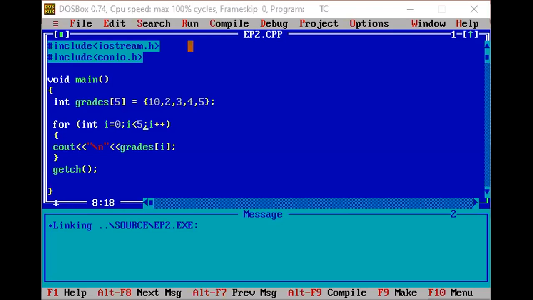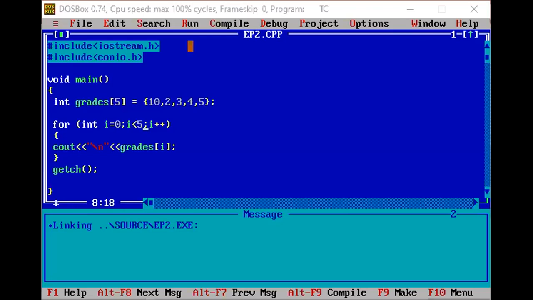So we start with numbers of n. The value of n is 0. It will start at numbers of 0. So we already have numbers of 0, that is 7. So it will print number 7. Then it will increase the for loop. The value of n will get incremented. It will become 1 next time. It will print the next value of the array, that is 5. Then again it will get incremented until the loop condition becomes false. All the values will get printed.